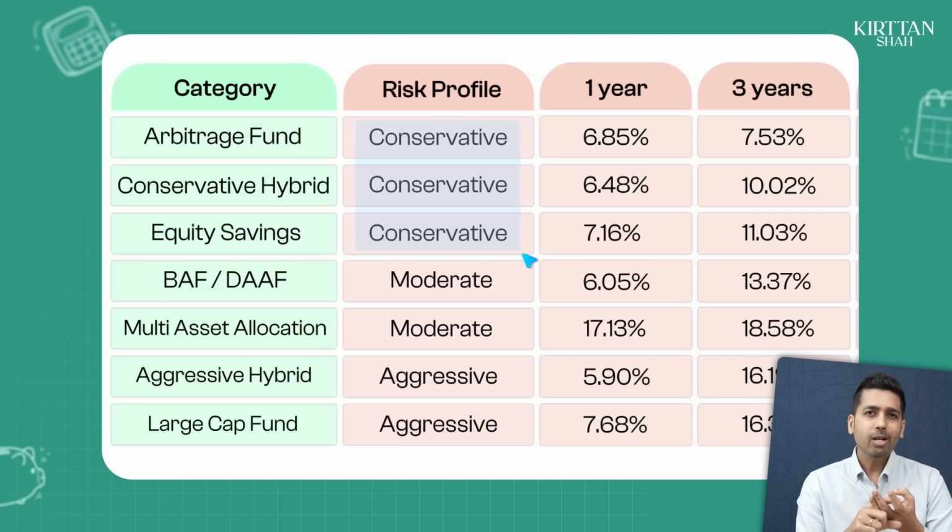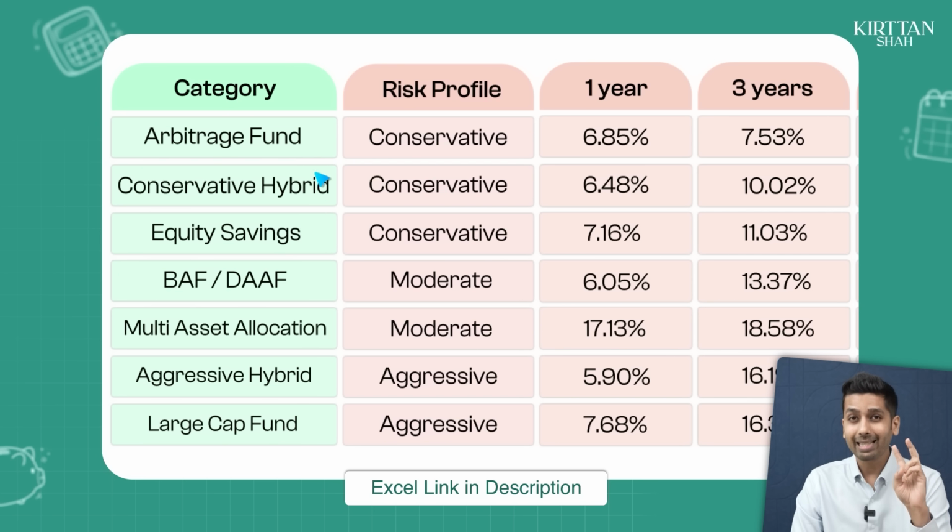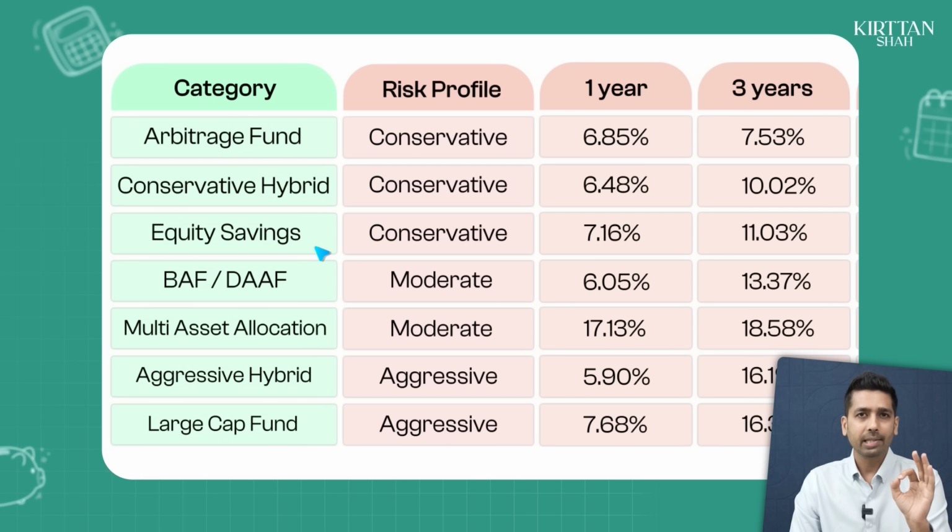Now, I would rather suggest that you can actually eliminate the conservative hybrid here. And if you are a conservative investor, focus only on 2 funds. The first is the arbitrage fund, and the second is the equity savings fund. Let me help you understand why I say that. Suppose, for example, you are somebody who keeps money in a fixed deposit, or somebody who keeps money in a savings account, then you might want to look at this category, which is the arbitrage fund.